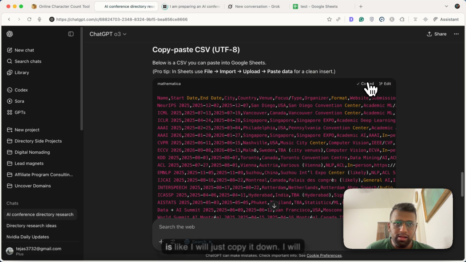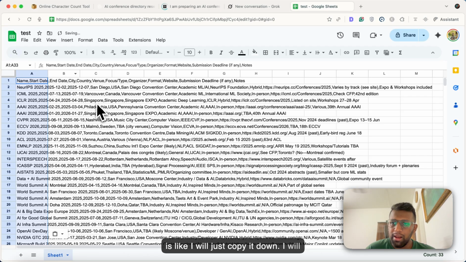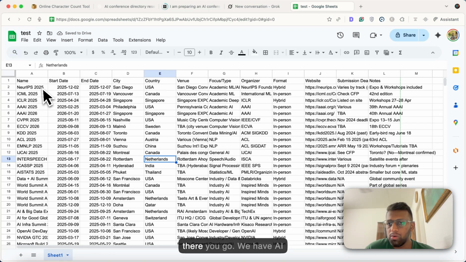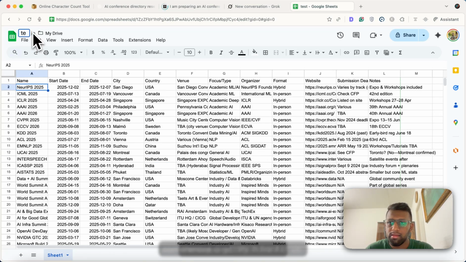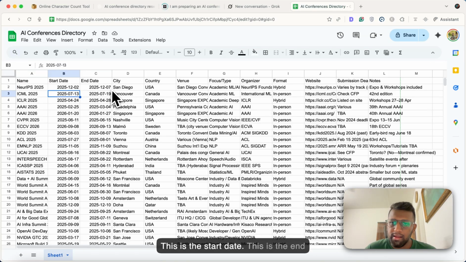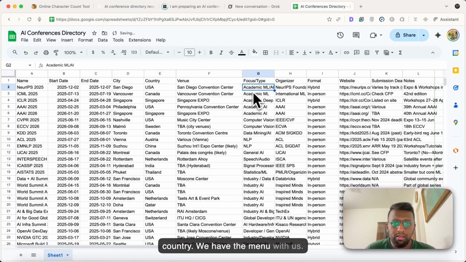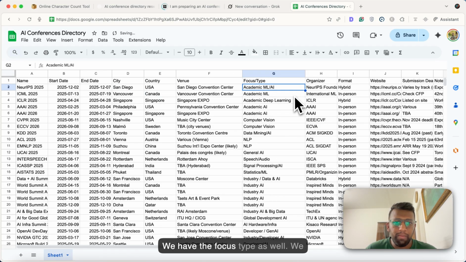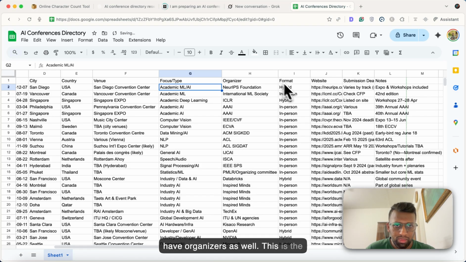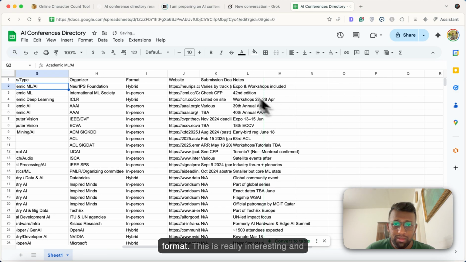So what I can do is I will just copy it down, add it over here, and split the text to columns, and there you go. We have an AI conferences directory in front of us. This is the start date, this is the end date. We have the city, we have the country, we have the venue, we have the focus type as well. We have organizers as well. This is the format. This is really interesting.